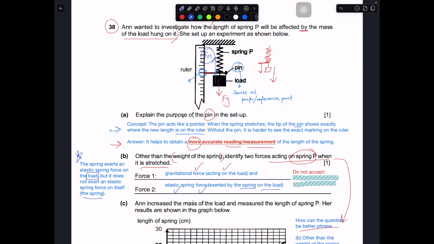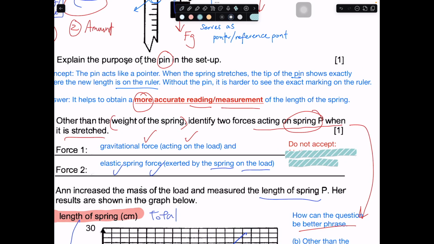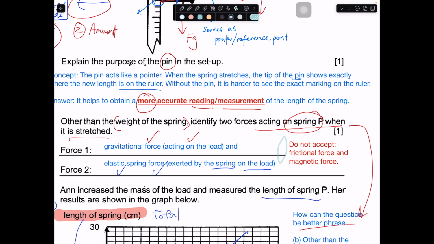When it pulls back, it should exert a force on the load. So what cannot be accepted is, number one, frictional force and magnetic force, because no magnet is involved. In this case there is really no frictional force acting on the spring, because there is no kind of intended motion. So this is wrong. Do not accept this as an answer.